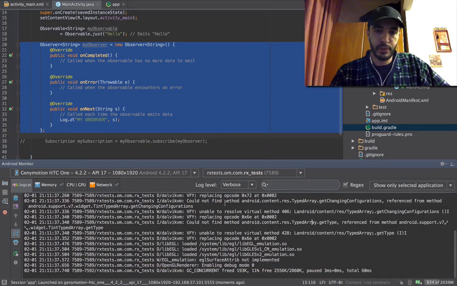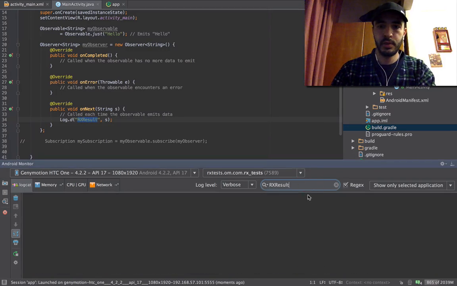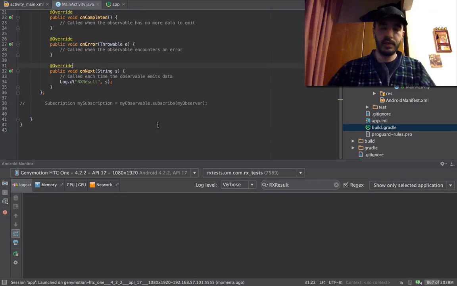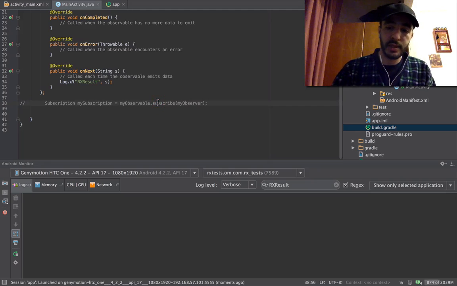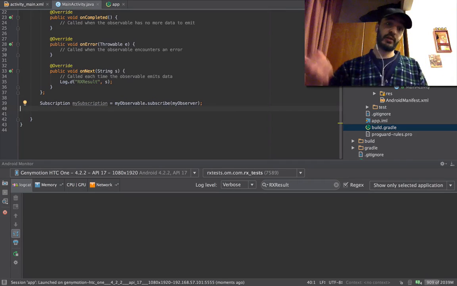Let's just change this log tag to Rx result. Paste it here, nothing. Okay, so now we believe that it's not gonna print anything unless they are both hooked together by means of calling subscribe on the observable and feeding it an observer object.